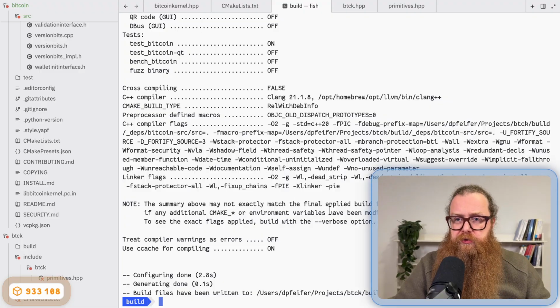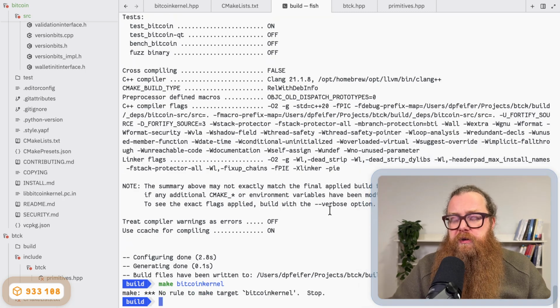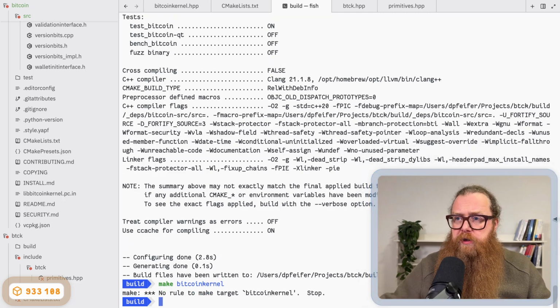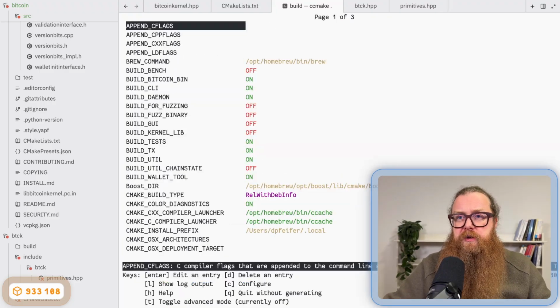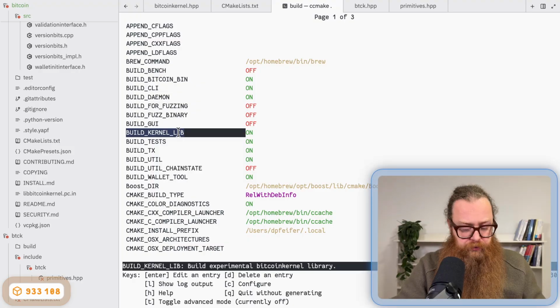Now I want to see whether I can build the Bitcoin kernel library. So I call make bitcoinkernel. There's no rule to make that target. The reason is, if I open CMakeCache, I can see the option BUILD_KERNEL_LIB is set to off. I could set it to on here, but I also want to set it in my source code.